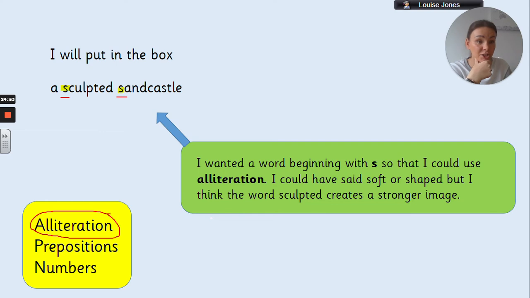So I wanted to choose an adjective that started with the same letter so that I can use that device. So I've gone for a sculpted sandcastle. I could have said soft sandcastle, or I could have said shaped, but I think the word sculpted creates a stronger image. It makes you think of a really elaborate sandcastle, which is the image that I'm going for.